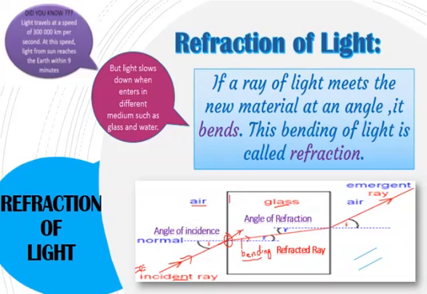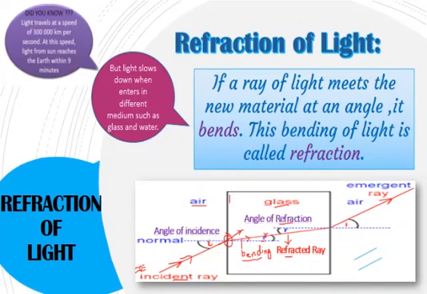If we draw a normal to the incident ray, the angle between the normal and the incident ray is the angle of incidence, and it is denoted by i, as you can see here. The angle between the refracted ray and this normal is called r. This is the angle of refraction.